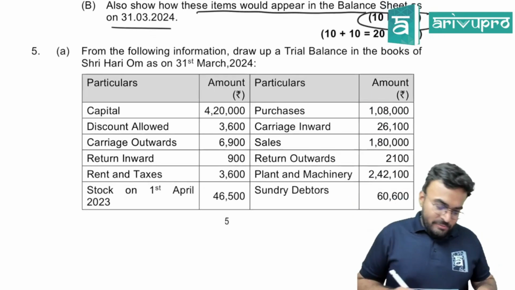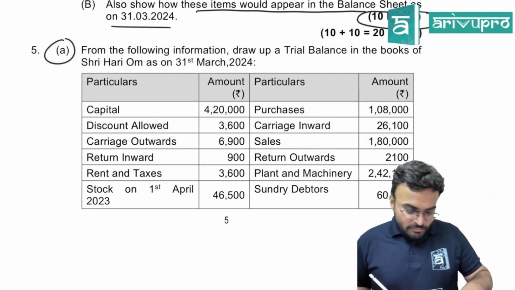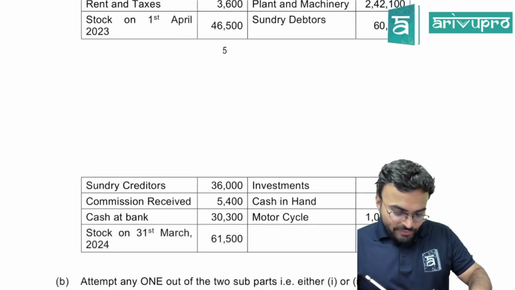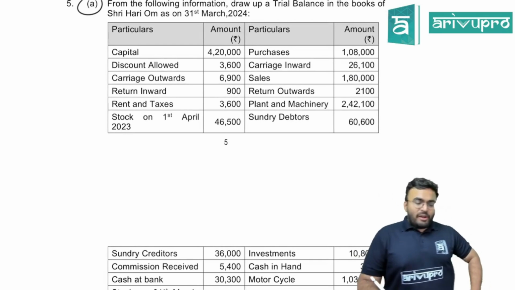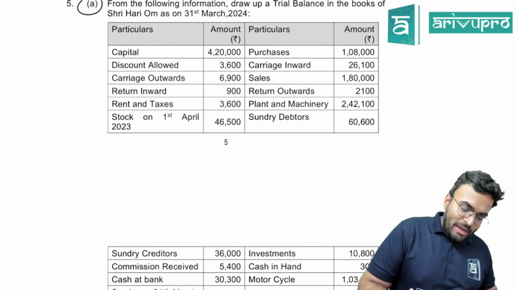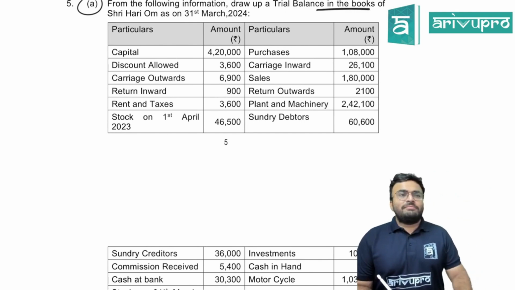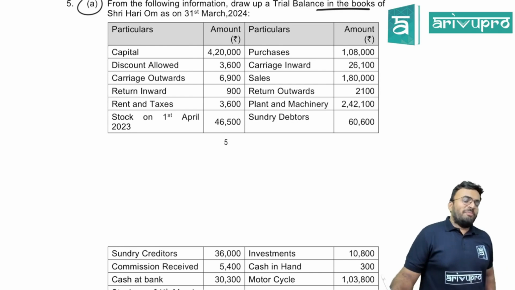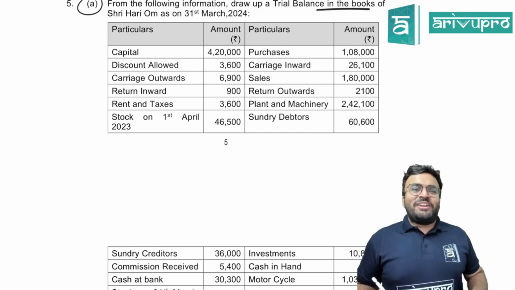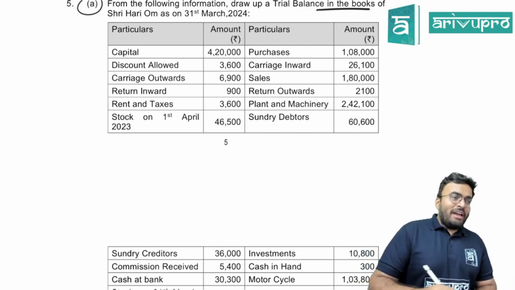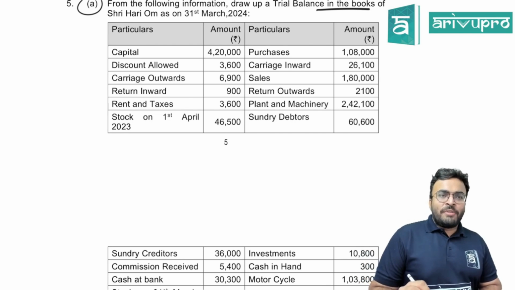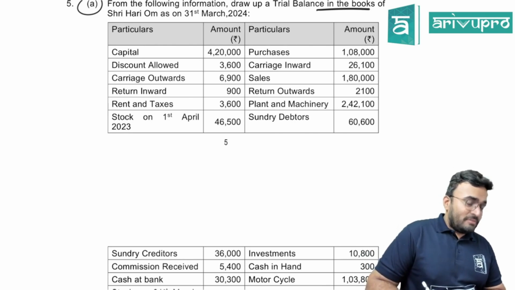Question number 5A. 5-mark question. See what they have asked. From the following information, draw up a trial balance in the books of Sri Hari Om. 5-mark question. You cannot get something easier than this. Trial balance they are asking. Now, capital. I am not solving this question. Okay, capital. Tell me what balance?